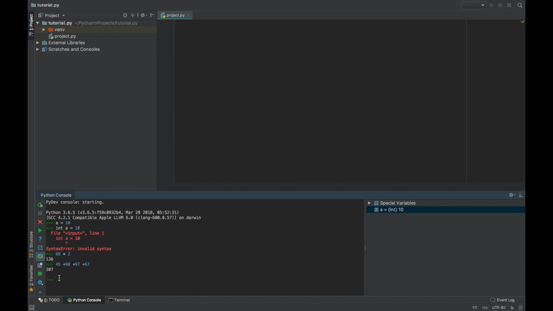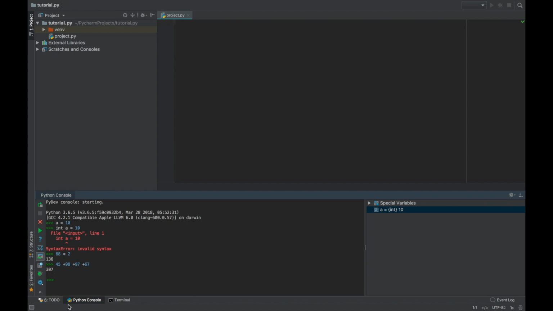Okay, well, going on further. The basic statement we are going to cover today is the print statement. The print statement, as the name suggests, is used to print the desired input that we give it in the program to the console output that we will be showing in the interactive executable window.